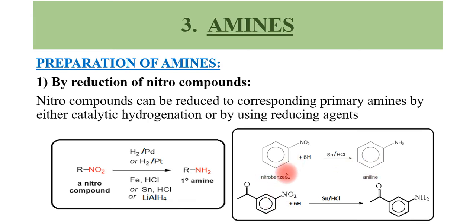Here this is nitrobenzene, and in the presence of Sn/HCl, it is converted into C6H5NH2, that is aniline. And here also one aromatic nitro group is converted into an aromatic amine. So anyway, this is a very simple method for the preparation of amines.